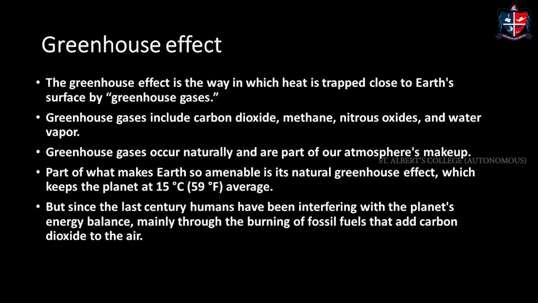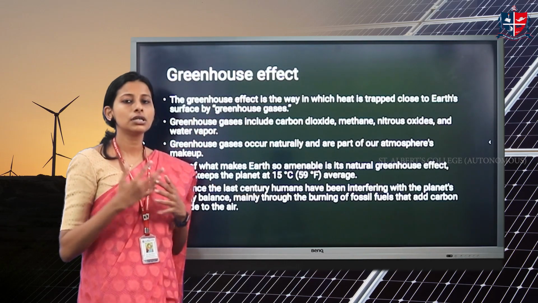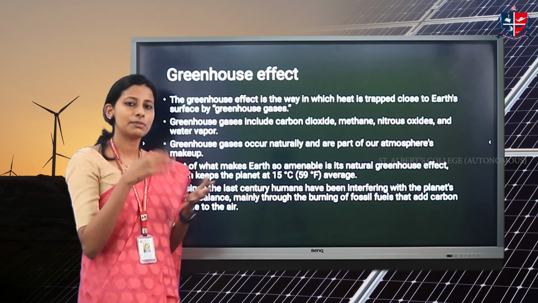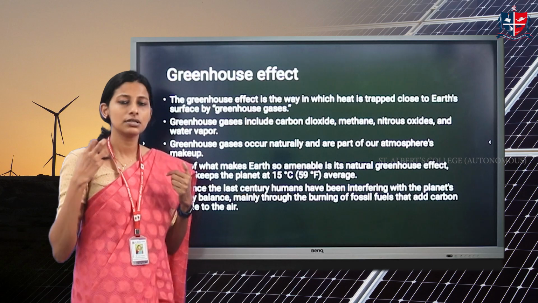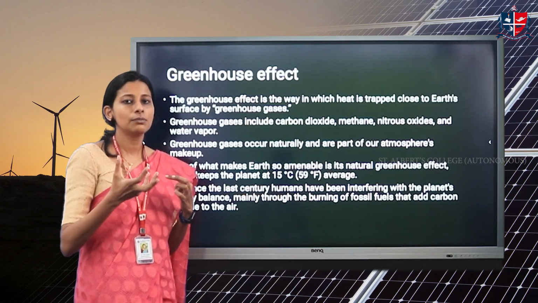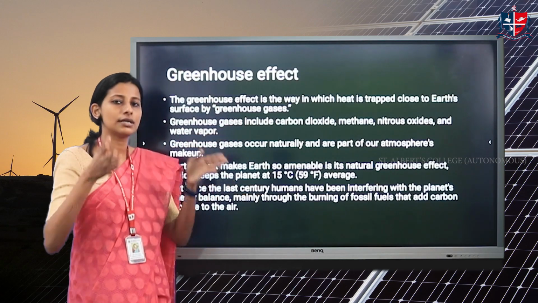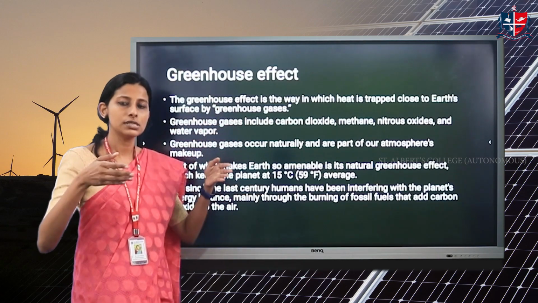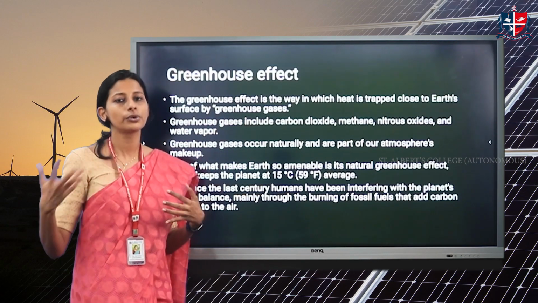Okay, then the next phenomenon we need to look into is the greenhouse effect. What is the greenhouse effect? If you have noticed in foreign countries, they purposefully create a nursery for plants. A nursery is a place where plants are grown. In foreign countries where there is extreme climate, when it is extremely cold, you are not able to get proper sunlight. So in such cases, we keep a greenhouse that is created as a nursery for nurturing these plants. The peculiarity of such a house is it can trap the heat. This trapped heat can be used for growing the plants.